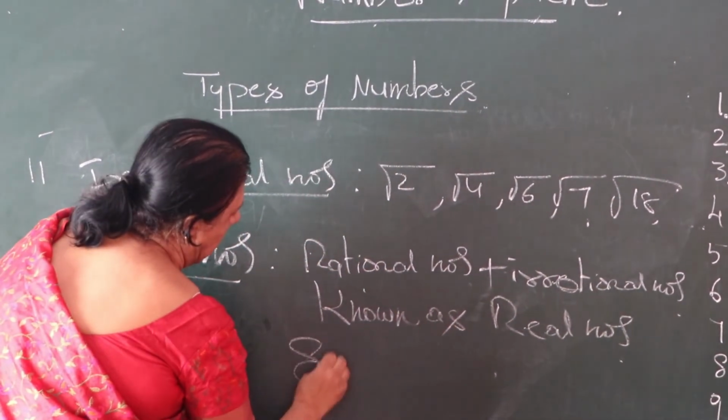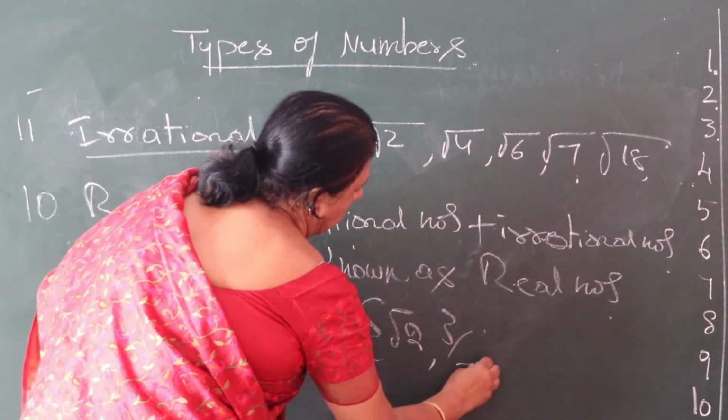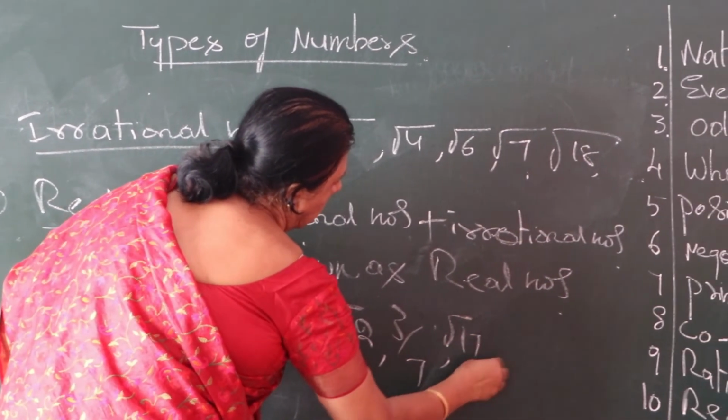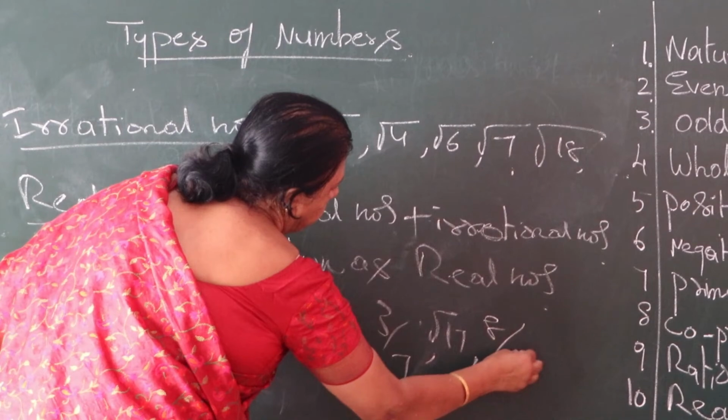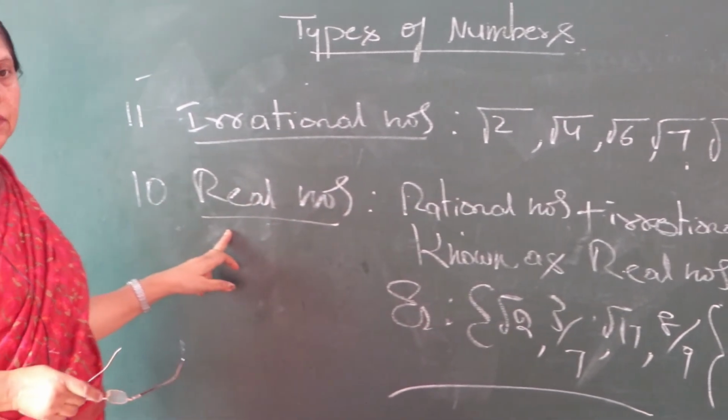Example: root 2, 3 by 7, root 17, 8 by 9, etc. So these are real numbers.